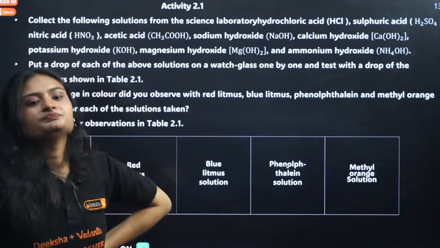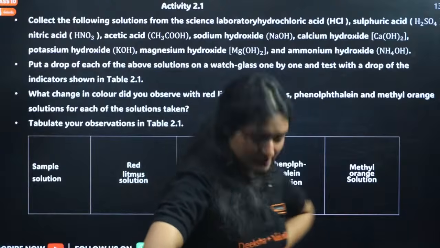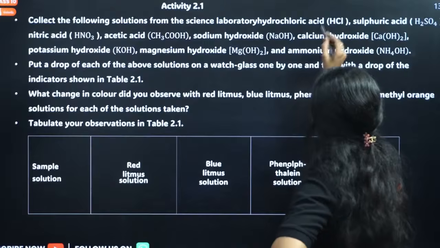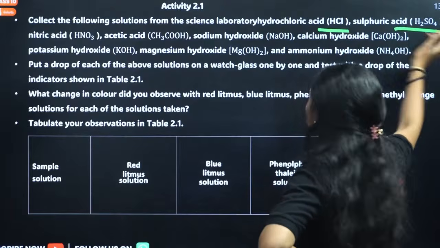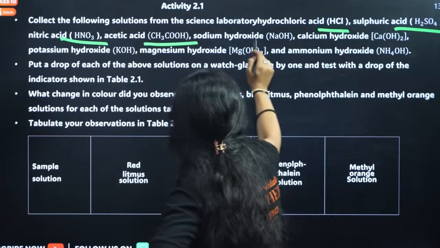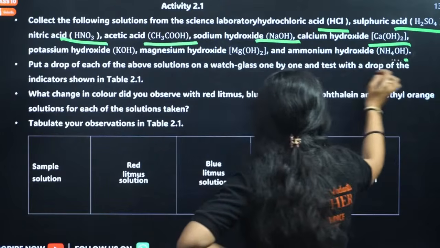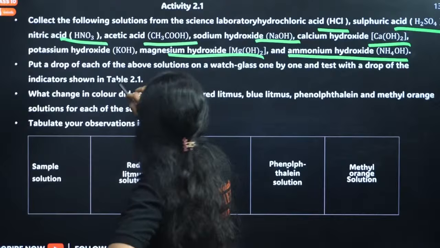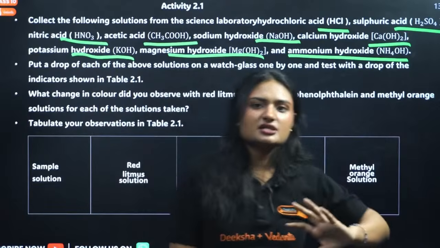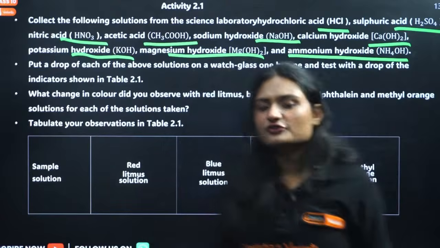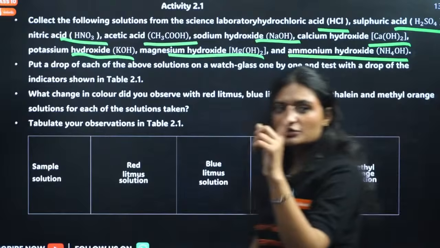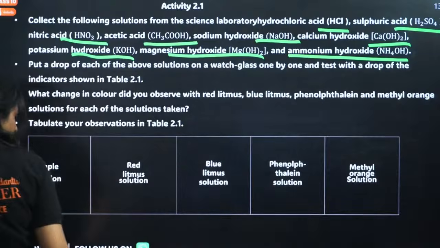Next question. This is from chapter 2 actually. So you are given a bunch of solutions. Let me mark it. We have HCl, H2SO4, nitric acid, acetic acid, sodium hydroxide, calcium hydroxide, ammonium hydroxide, magnesium hydroxide, potassium hydroxide. So some acids are there, some bases are there, right? And we are asked what will be the color change in these cases. Let's start with HCl.